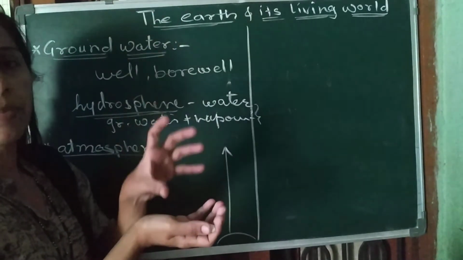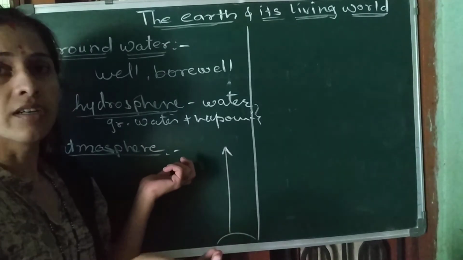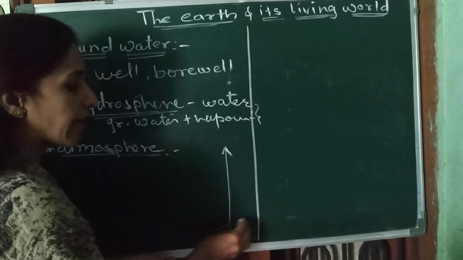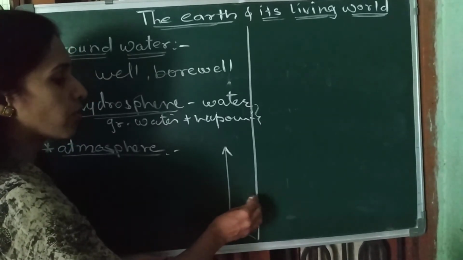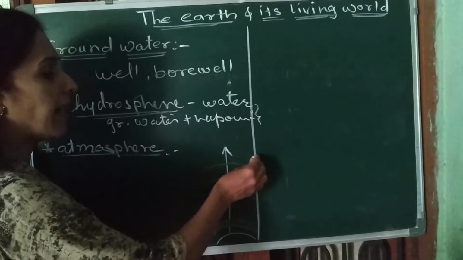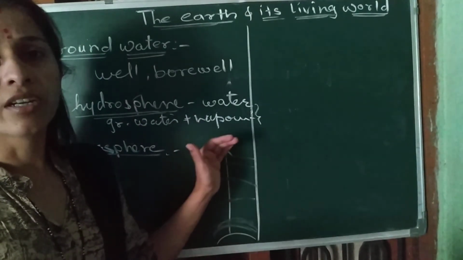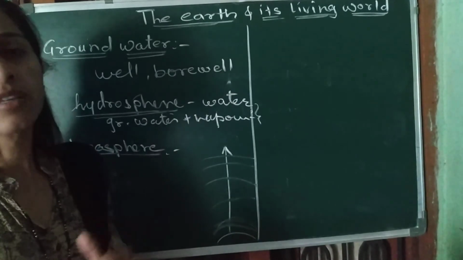It is just an example, like the atmosphere. The air close to the earth has more air pressure, and as you go higher from the earth, the air pressure decreases.